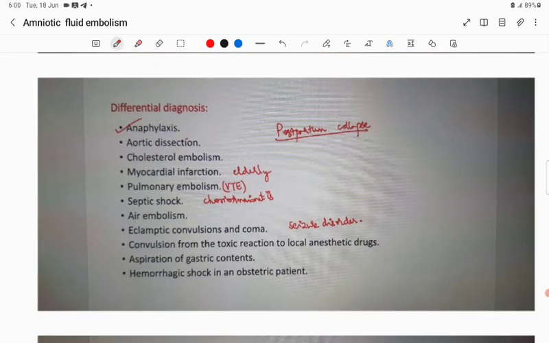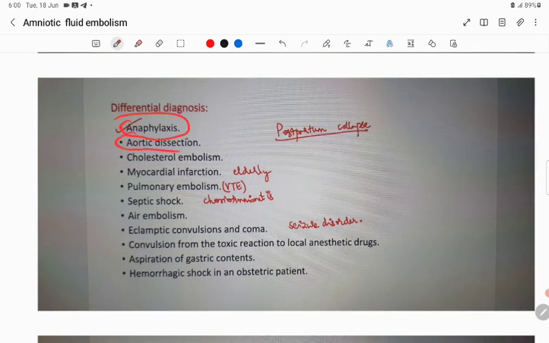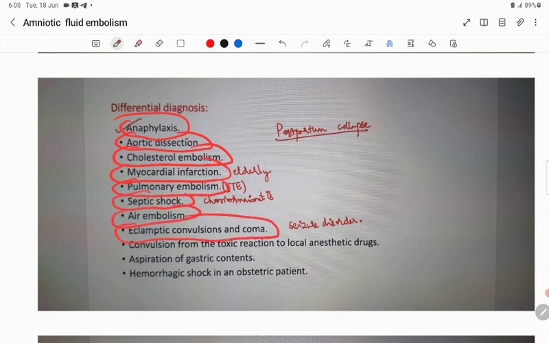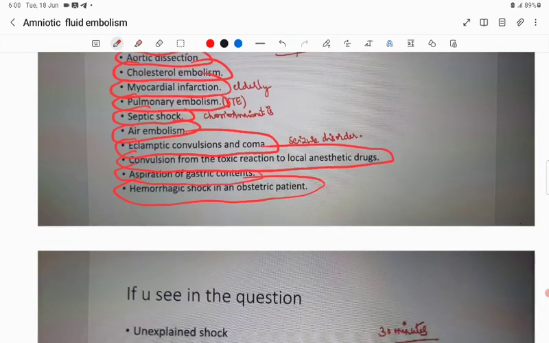Differential diagnosis: there can be anaphylaxis, aortic dissection, cholesterol embolism, myocardial infarction, pulmonary embolism, septic shock, air embolism, eclamptic convulsions and coma, convulsion from the toxic reaction to local anesthetic drugs, aspiration of gastric contents, and hemorrhagic shock in obstetric patients.